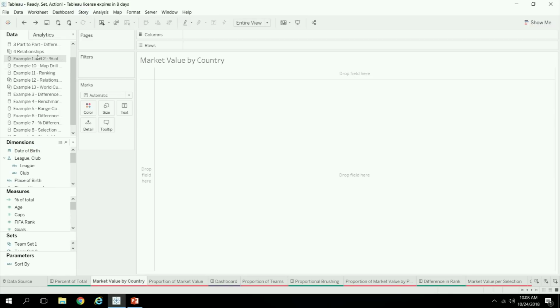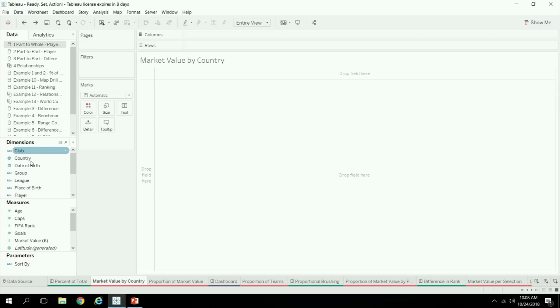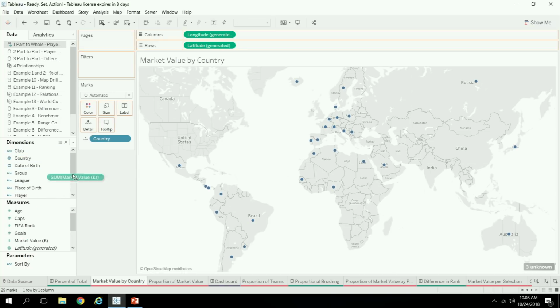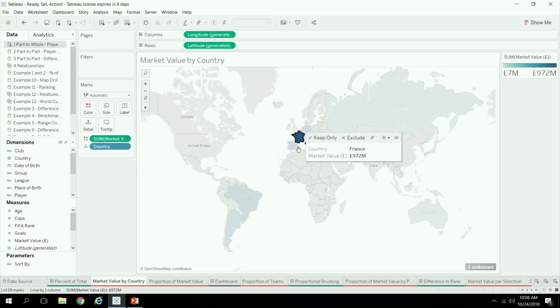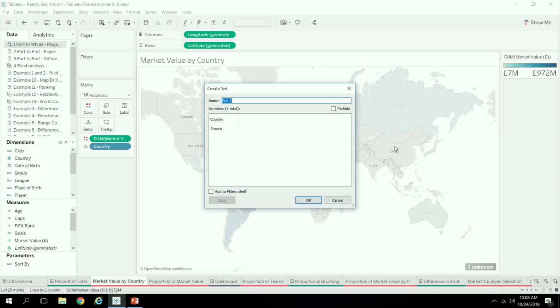All right, so let's look at how we rebuild this from nothing. So first we're going to look at the countries and then the market value of those countries. So I want to be able to make a selection and then have that be used in other visualizations in a way that is not a filter. So let me start first by selecting France here, and I'm going to go create a set. So at the moment, this is hard coding this set value to France. So let's call this our teams.